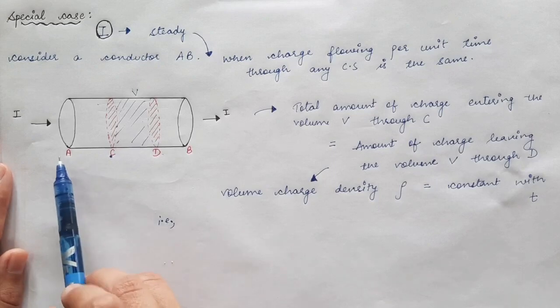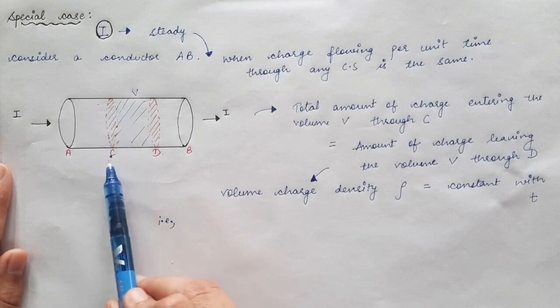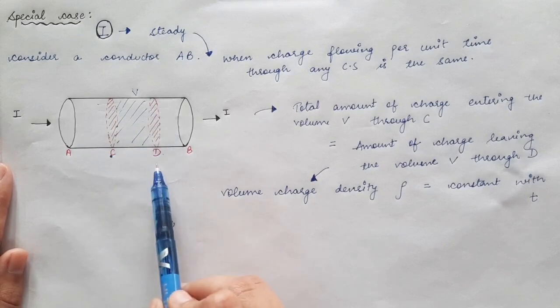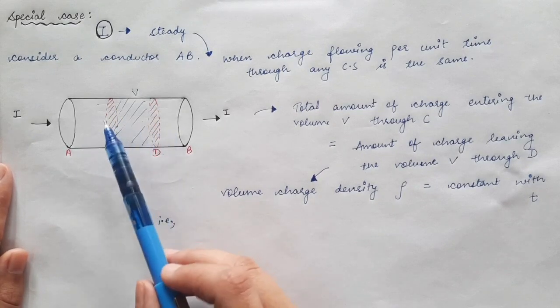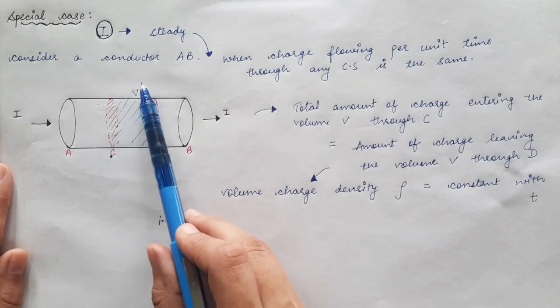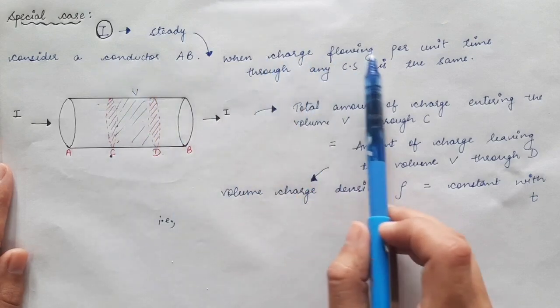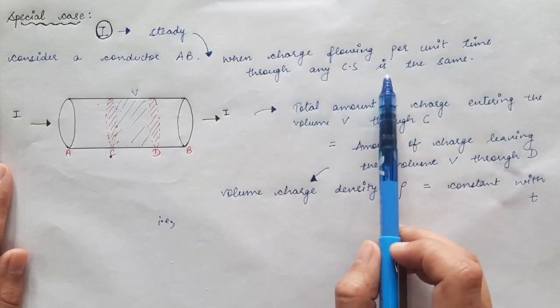First of all, I will take a conductor AB and I am taking a cross section C, and this is another cross section D in the same conductor, and the volume enclosed by these two cross sections is equal to V. So what is steady current? When charge flowing per unit time through any cross section is the same.